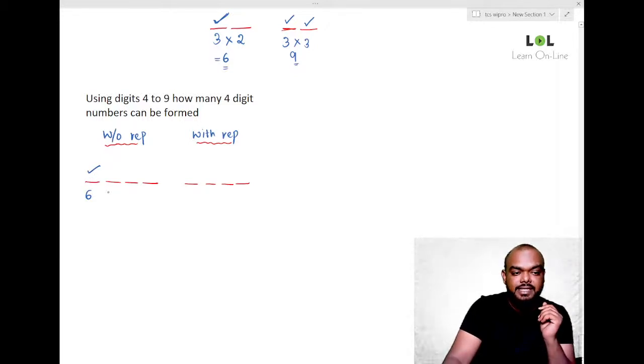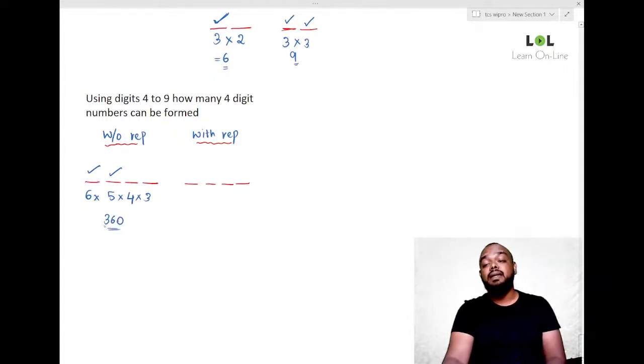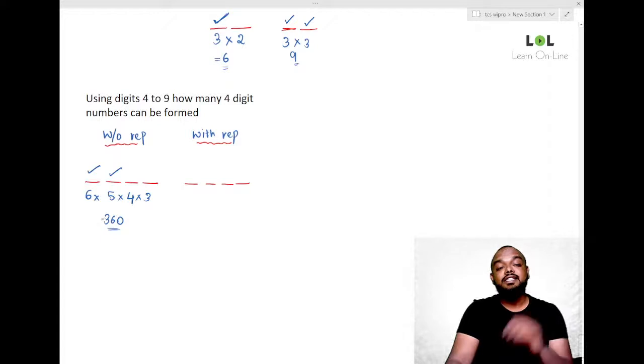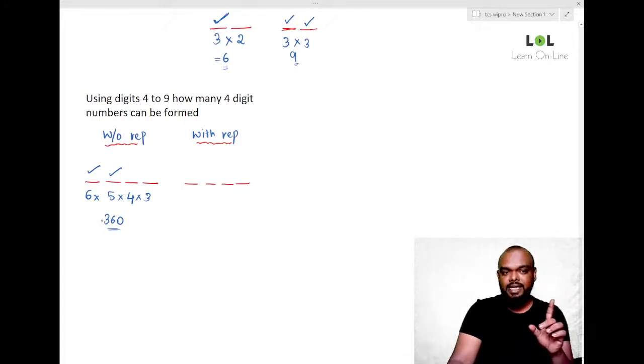So second place can be filled in 5 ways. Third place, still 4 digits will be left over, 4 ways. Fourth place can be filled in 3 ways. So when we multiply all this, 6 into 5, 30, 30 into 4, 120, 120 into 3, 360. So how many numbers can we form? We can form 360 four-digit numbers without repetition using digits 4 to 9.